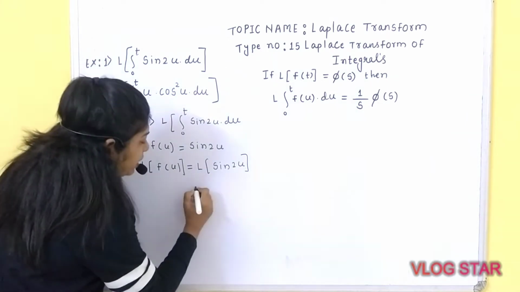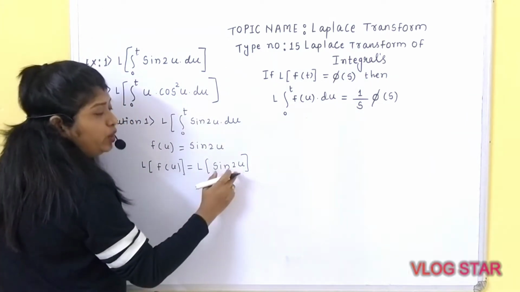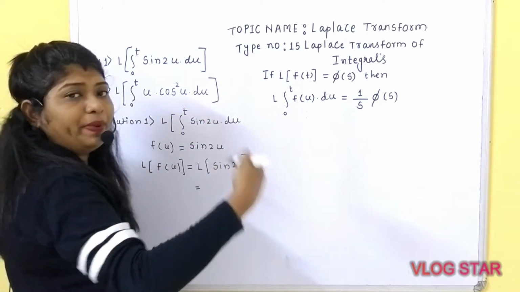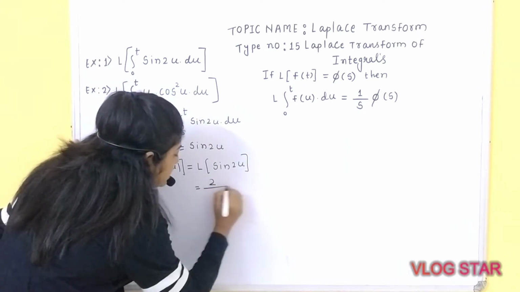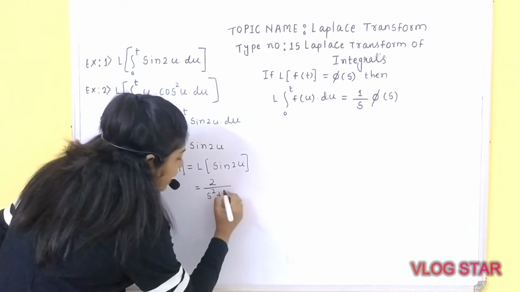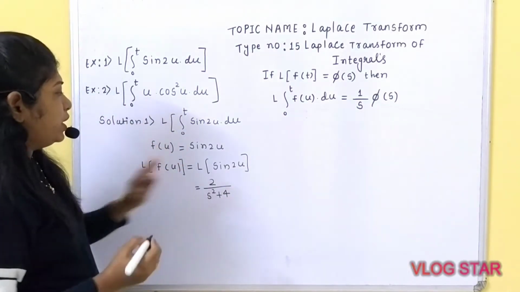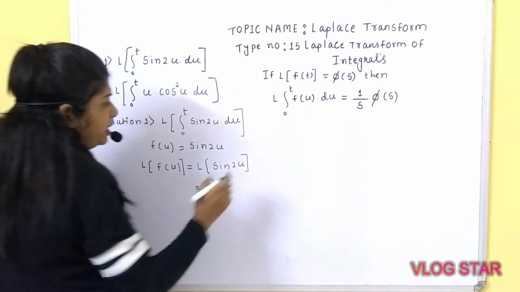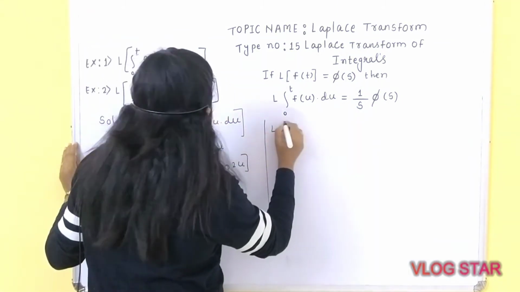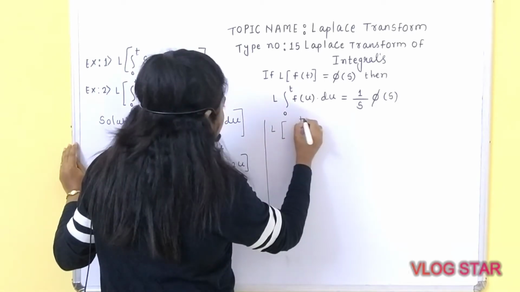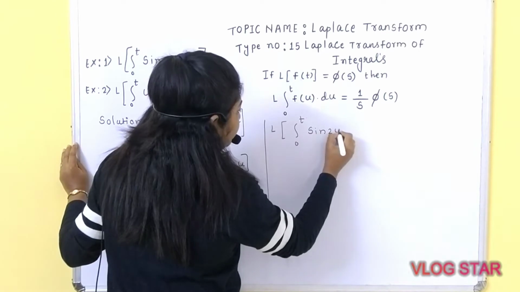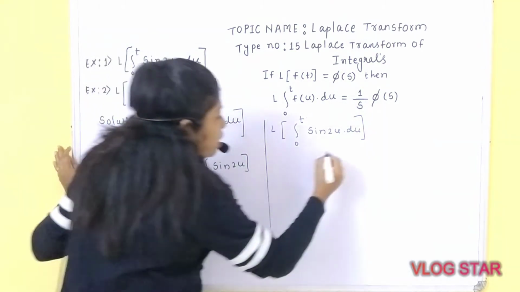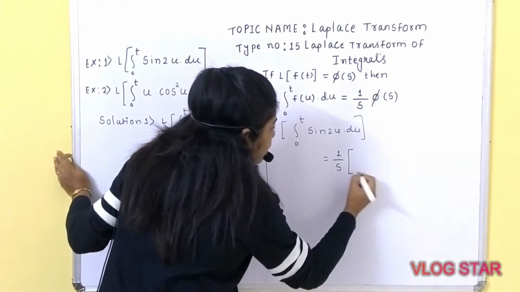In this particular case, Laplace of sin at is nothing but equal to a upon s square plus a square. So in this case, the answer is 2 upon s square plus a square, that is 2 square is equal to 4. Now next procedure is what? As per the given example, we have to calculate Laplace of integration of 0 to t sin 2u into du, which is equal to, by the standard formula, 1 upon s into phi of s, inside the bracket.